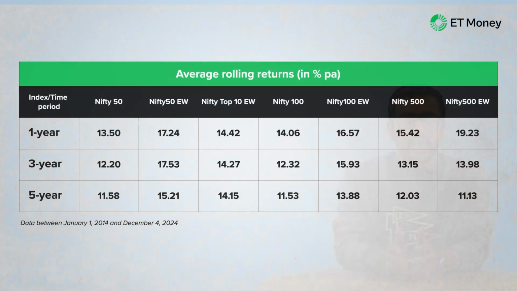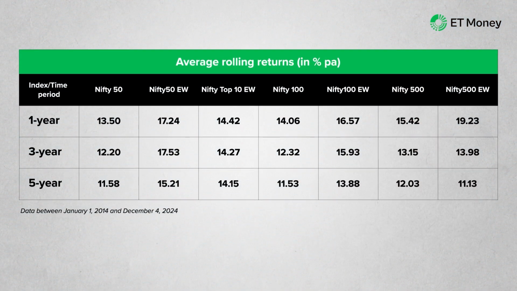Now this gap is narrowest in the case of the Nifty 500's average 3 and 5-year rolling returns. The Nifty 500 equal weight index is ahead of the Nifty 500 by just 0.83 percentage points in terms of the average 3-year rolling returns. In terms of the average 5-year rolling returns, the Nifty 500 has done better than its equal weight counterpart.